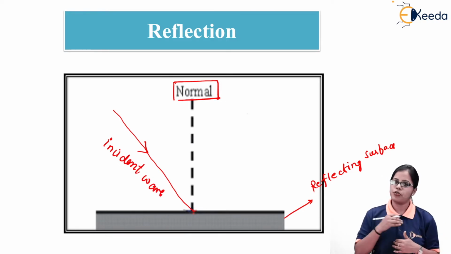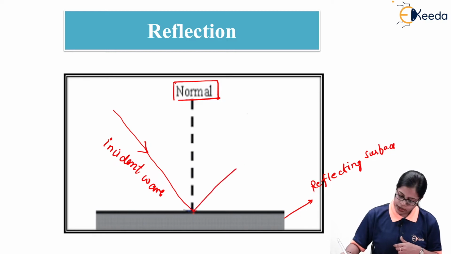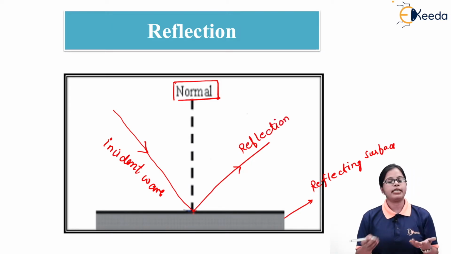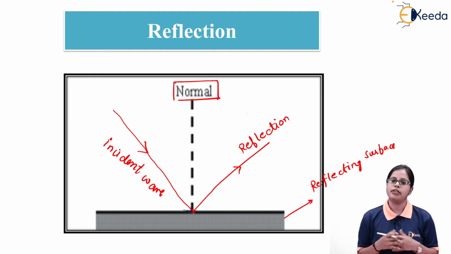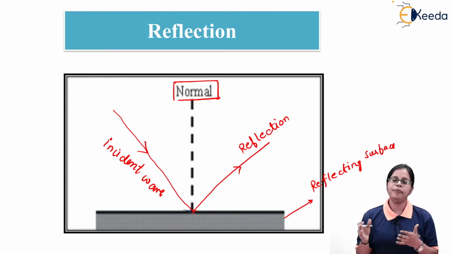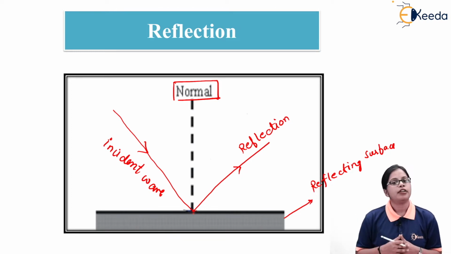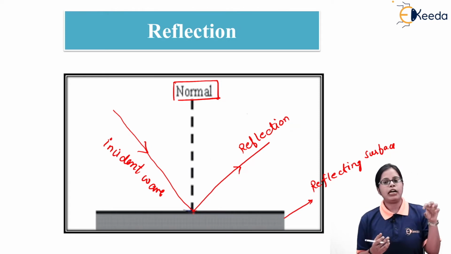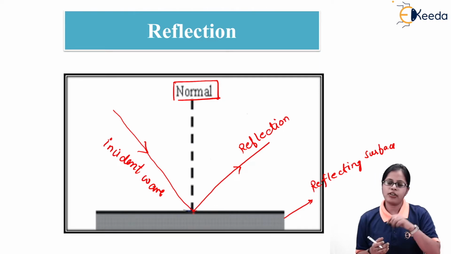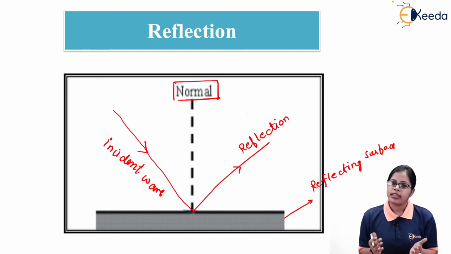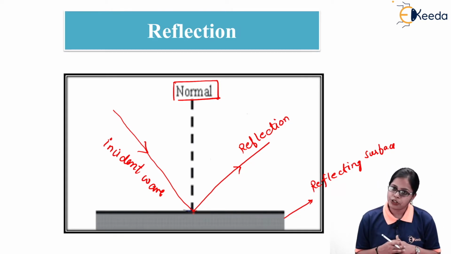So the incident wave is going to get reflected, and I'm going to get a reflected wave in the same medium. So whenever the wave is reflected in the same medium, that type of phenomena is called reflection. Or you can say the bouncing back of light in the same medium is called reflection. So reflection is nothing but the bouncing of light in the same medium after it strikes a certain surface. If it is getting bounced in the same medium from which it is coming, that particular phenomena is called reflection of light.